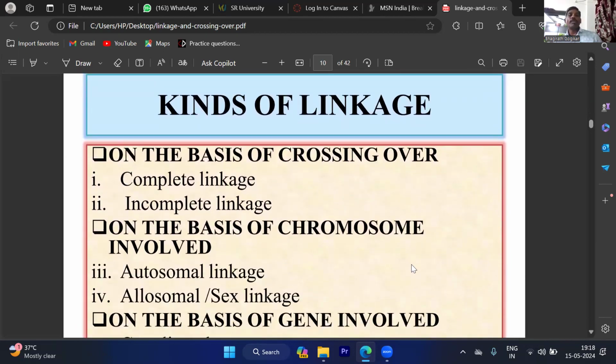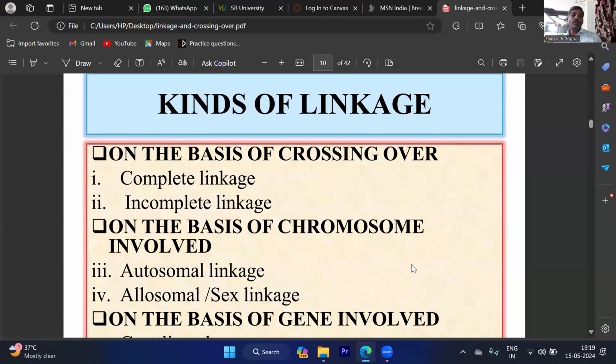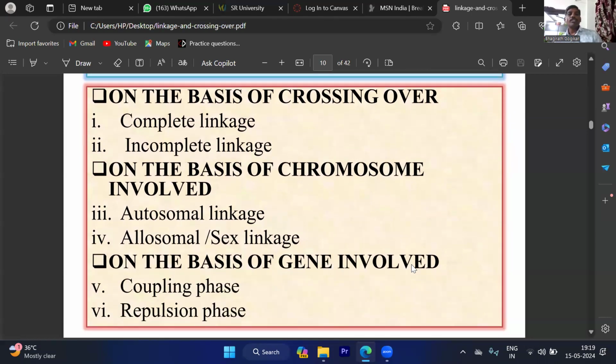What is meant by complete linkage and incomplete linkage? Another parameter is in which chromosome the linkage phenomenon is observed, whether it is an autosomal chromosome or an allosomal chromosome. If it is seen in autosomes, that is autosomal linkage. If it is seen in the allosomal chromosomes, that is named allosomal or sex linkage. On the basis of the genes involved, there are the coupling phase and the repulsion phase. Bateson and Punnett explained the linkage phenomenon with two terms, coupling and repulsion.